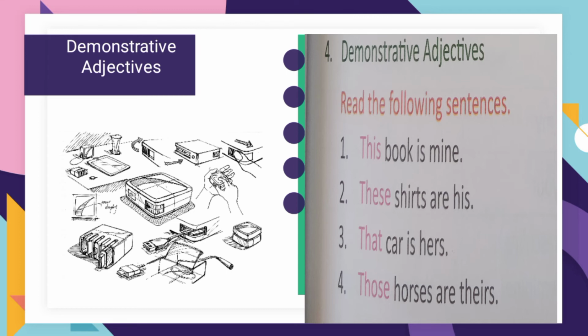Like, this book is mine. Here book is noun. With this noun you can see this is used, and here this is demonstrative adjective. These shirts are his shirts. Shirts is noun. These is used with shirts. So here you can see these is demonstrative adjective.